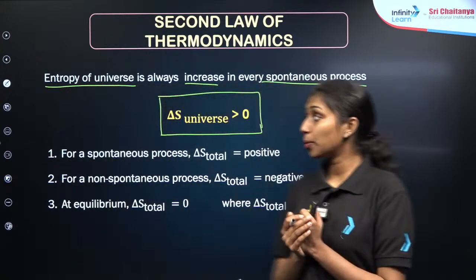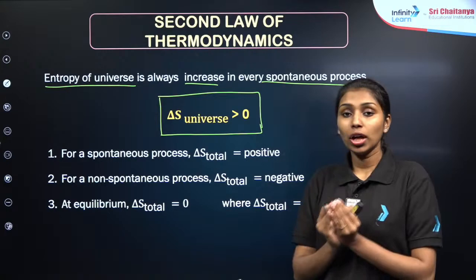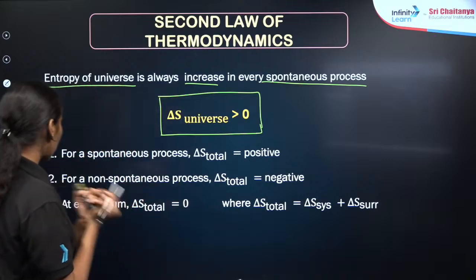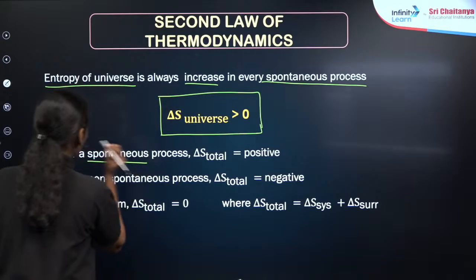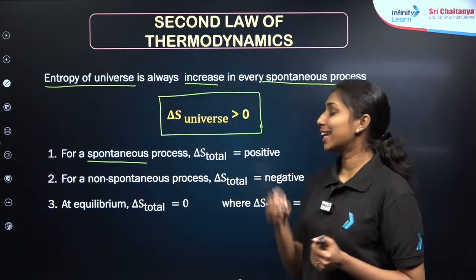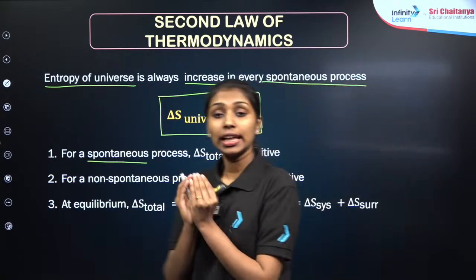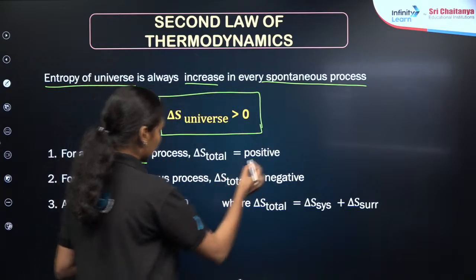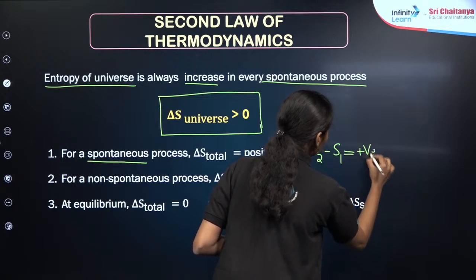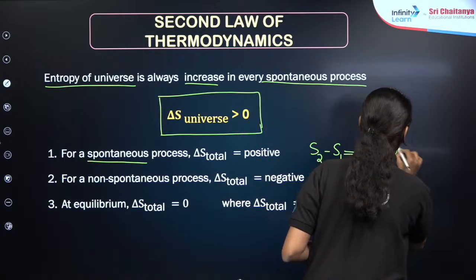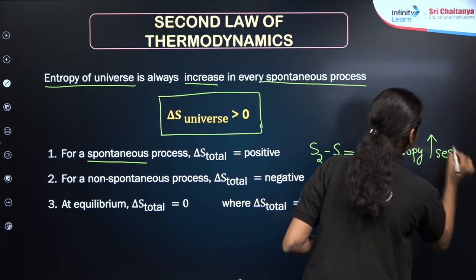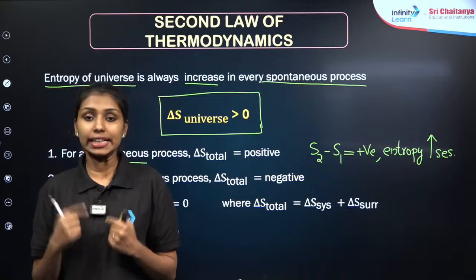So far we have discussed the second law of thermodynamics. Depending upon the sign of entropy, we can predict whether the process is spontaneous or not. For example, if delta S of the universe, or delta S total, is positive, meaning S2 minus S1 is positive, which means that entropy increases, then we can say that the particular process is spontaneous in nature.